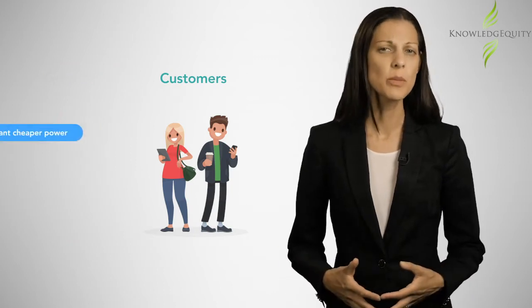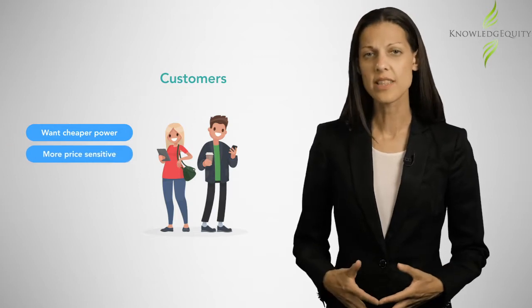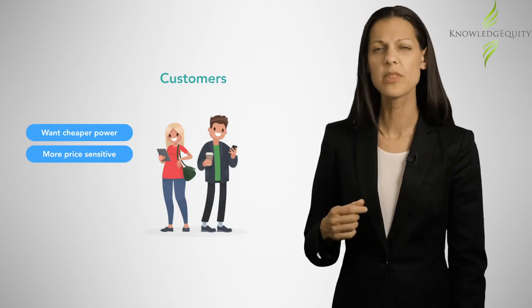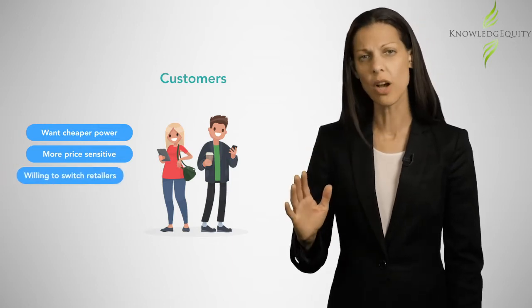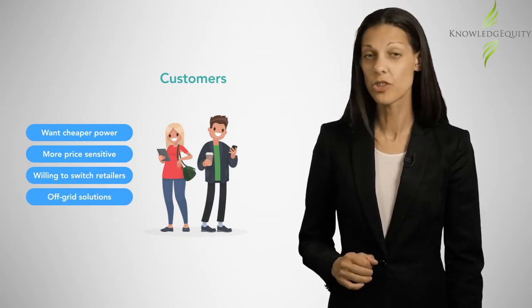Origin's customers want cheaper power in a market that has seen skyrocketing prices. They are more price sensitive than in the past. Origin's strategy is to charge a price that customers are willing to pay, but if they push too high, customers may move to other retailers or to substitute off-grid solutions.